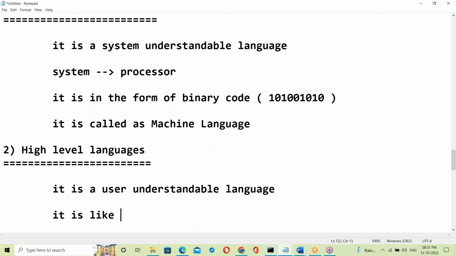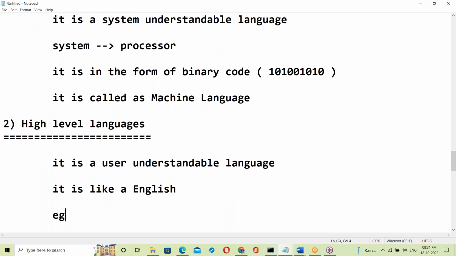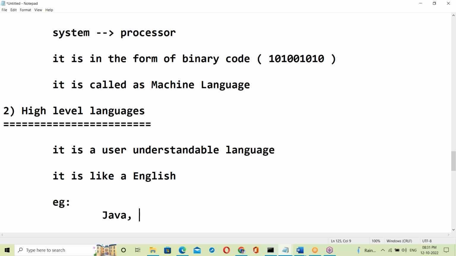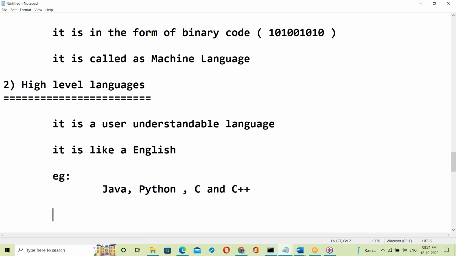It's like the English language. Example: Java is a high level language. Python is a high level language. C and C++ are high level languages. HTML coding, HTML, JavaScript, and Scala are all high level languages.